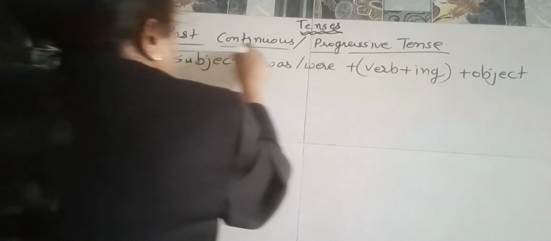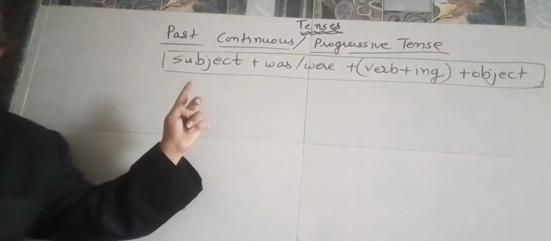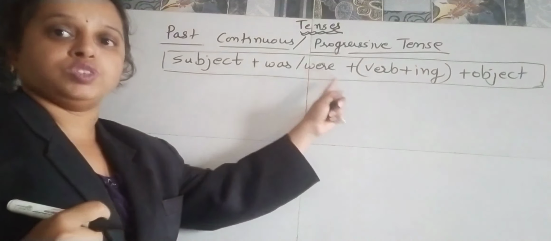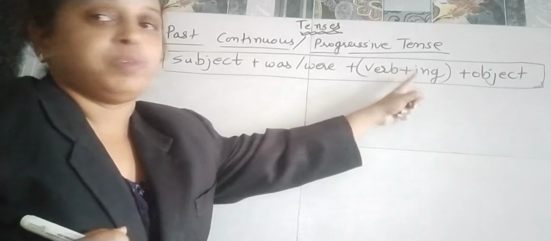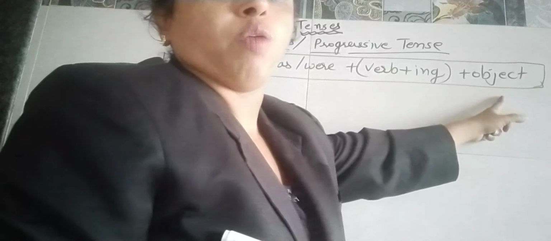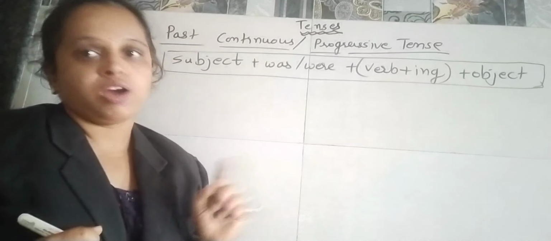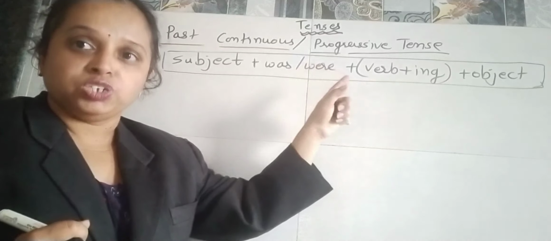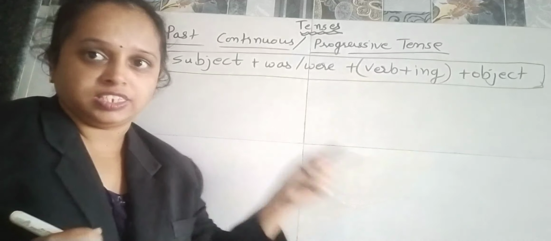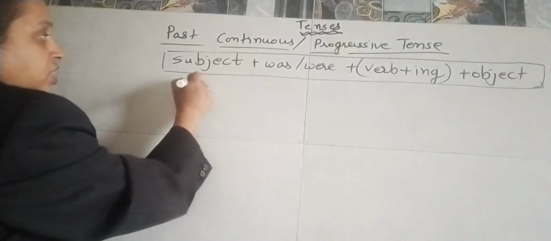This is the formula of the past continuous tense: subject, was or were, verb plus ing, and object. This is the formula for the past continuous or past progressive tense. So we'll make the sentences for it.